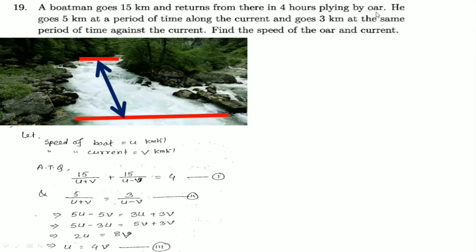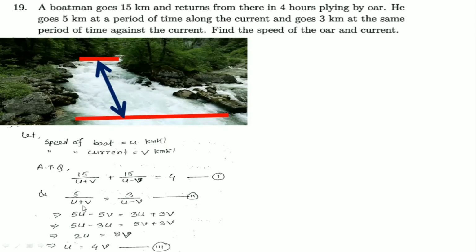The second line says he goes 5 kilometers in a period of time along the current and 3 kilometers in the same period of time against the current. That means the two times are equal.